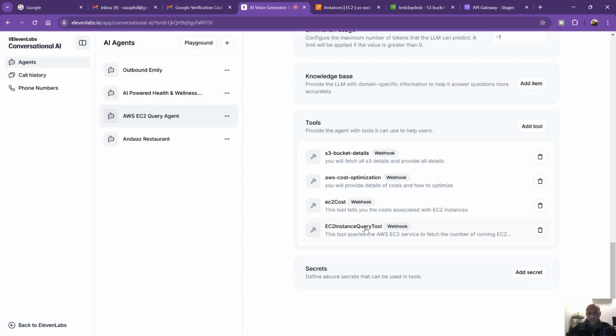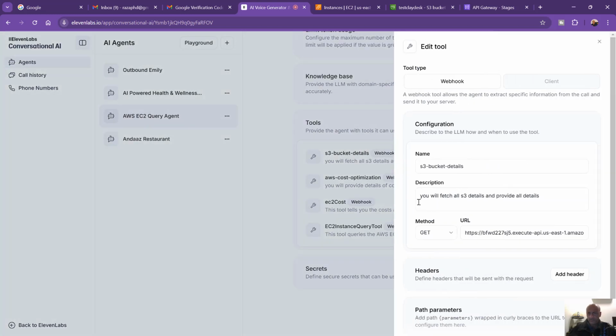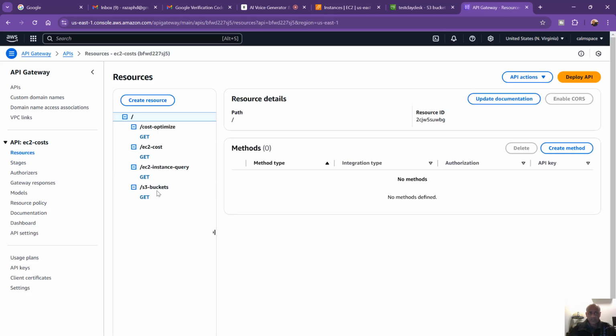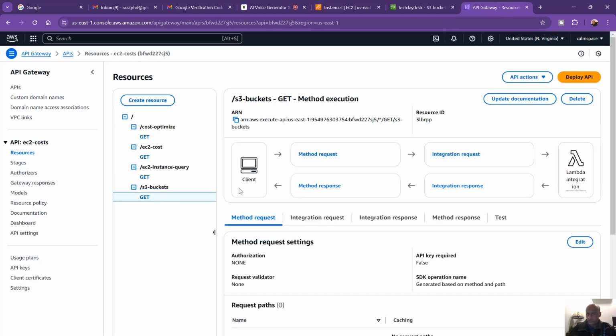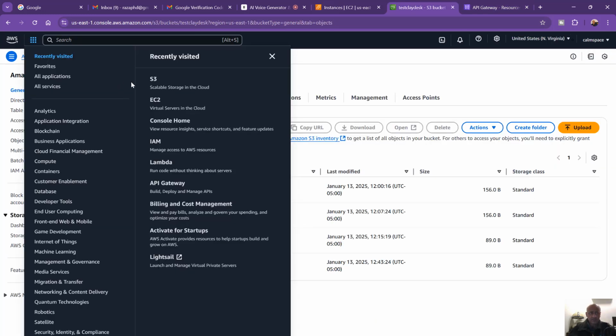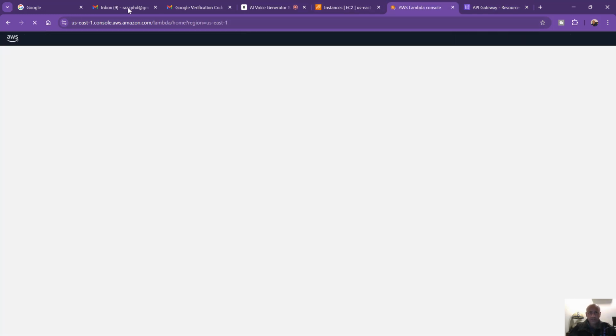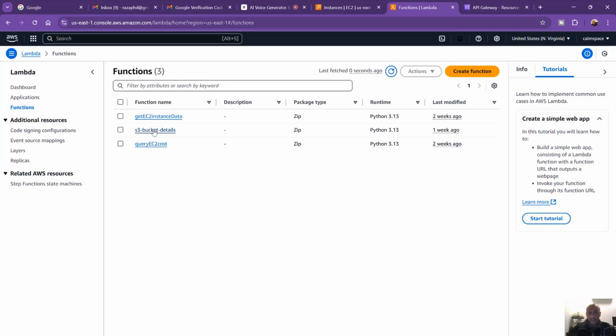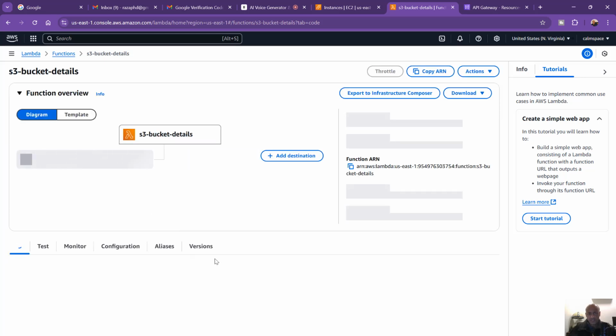All right, so this is this, and let's see, similarly, same thing for the S3 bucket. We can fetch all the S3 details and provide the details, and here's the endpoint for the S3 bucket. And the endpoint for S3 bucket is, if I go back to resources, so here's my S3 bucket. Same get function, and I've associated a Lambda function with the S3. And if I show you the Lambda function, let's go to Lambda. And you will notice that this is the S3 bucket details. That's the name of the function. And this is simply, again, the code is right here.